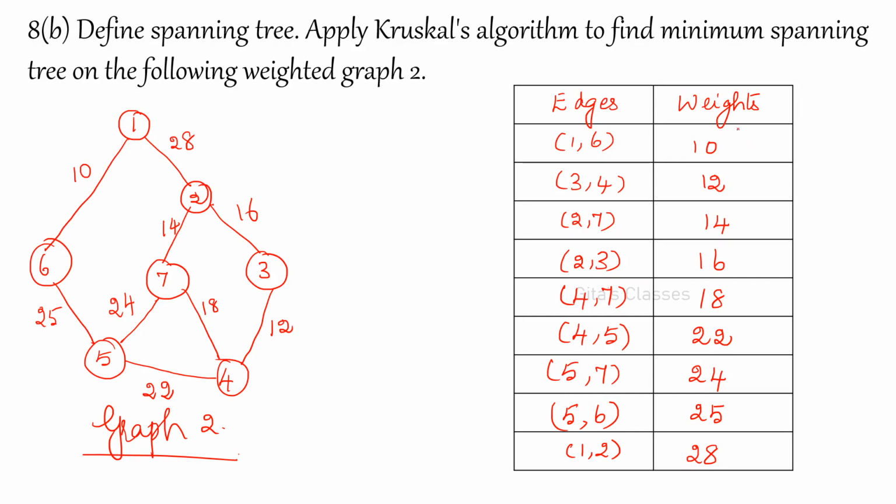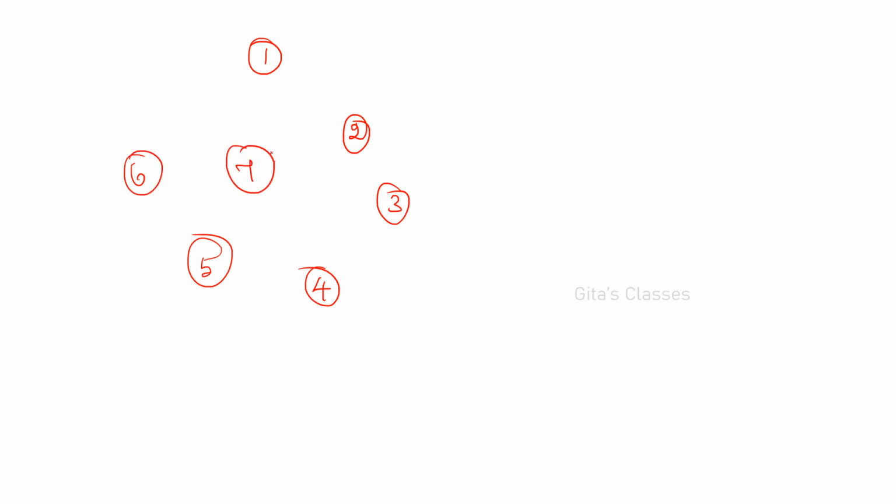So minimum is 10. That is what the name is. 1 comma 6 I have written. So that from the name itself we can write. So 1, 6, etc. So what you have to do is you have to write the vertices, then keep on adding. Right? So first let us write 1, then 2, don't add the edge. We'll just write the vertices. 2, then 3 here, then 4, 5, then 6, in between 7, right? So 7 vertices are there.